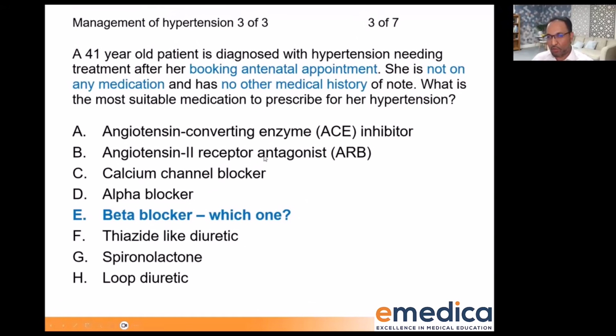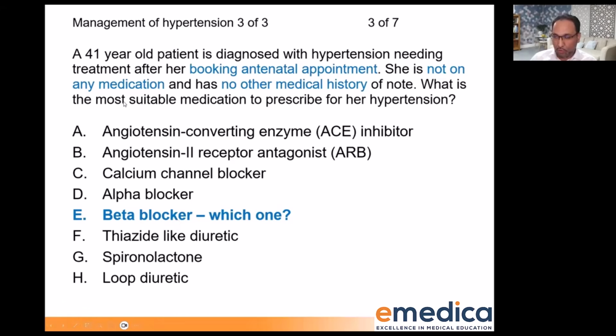So this is why, if we go back to the question, bit of technique here, most suitable medication means most suitable for this patient in this scenario. It doesn't mean none of the others would work or none of the others can be prescribed. It means it's a relative term, right? What's the best one for you to actually give this patient in this situation? So it's a general principle of prescribing that if you have a treatment like labetalol, which is E, which is licensed for this condition, and you have one which can be used, but it's unlicensed, sometimes called off-book prescribing, like nifedipine, which is a calcium channel blocker, then the more suitable one is the one that's licensed because you've got more trial data on it. That's why E is the correct answer.